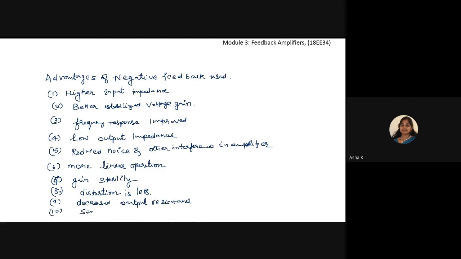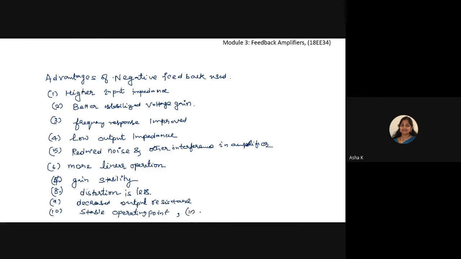So stable operating point is possible. That we all know, the operating point or the Q point or the quiescent point in the amplifier, and bandwidth extension is possible.